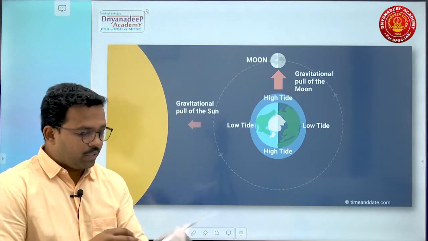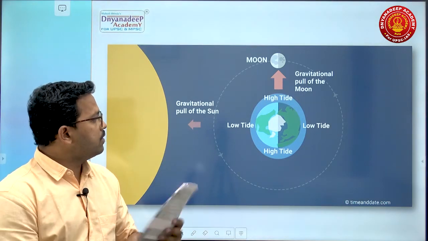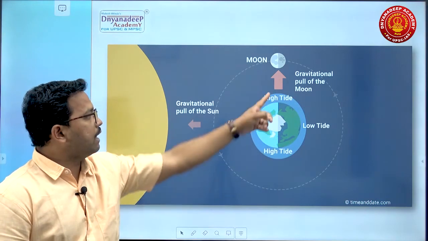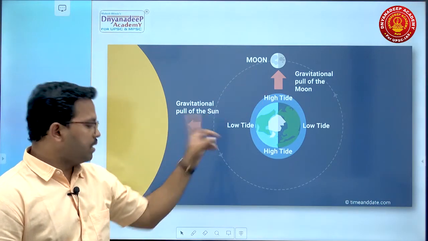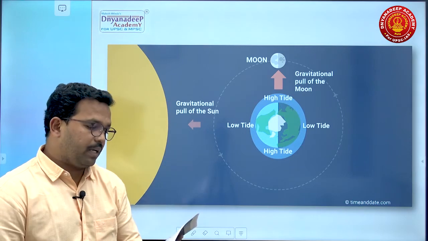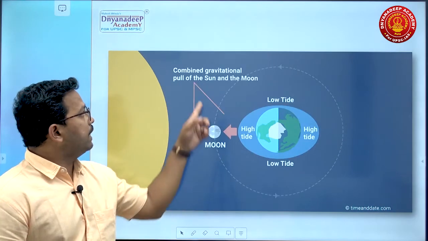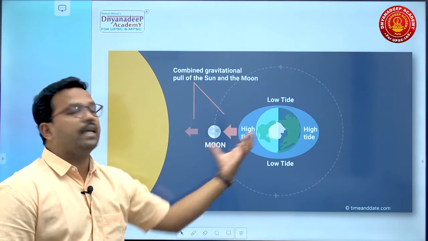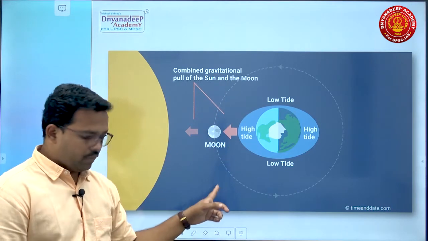This is a diagram. You can go through this particular diagram. This is Earth. Here you will have low tide, high tide, high tide. It is gravitational pull of the Moon. It is gravitational pull of the Sun. This we have seen in this particular diagram. Then it is the combined gravitational pull of the Sun and the Moon. You will have higher tide. Range will be higher.